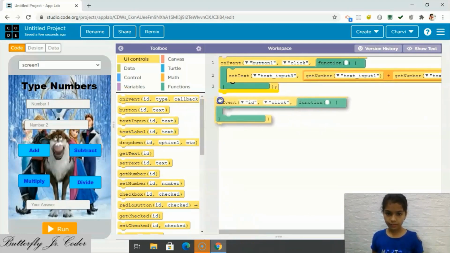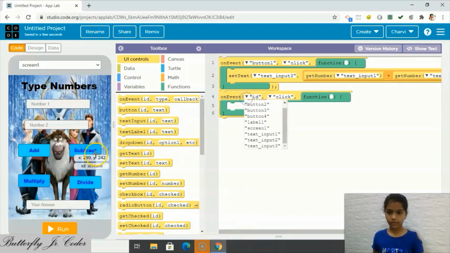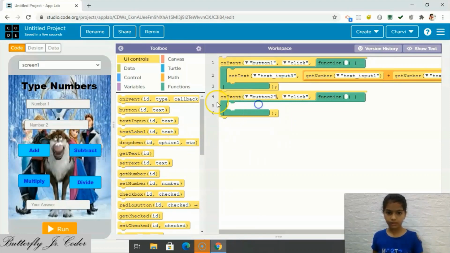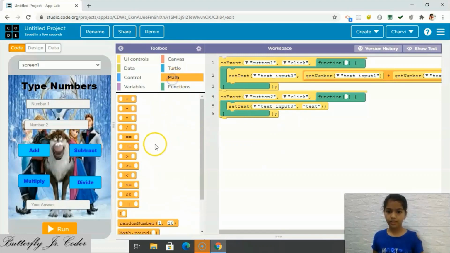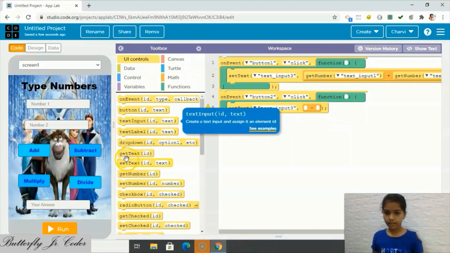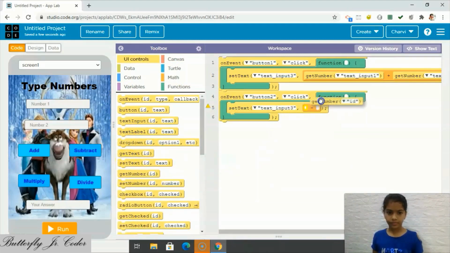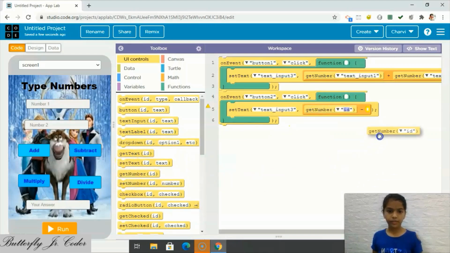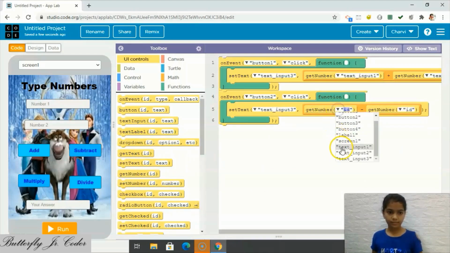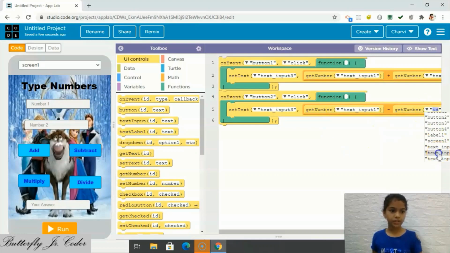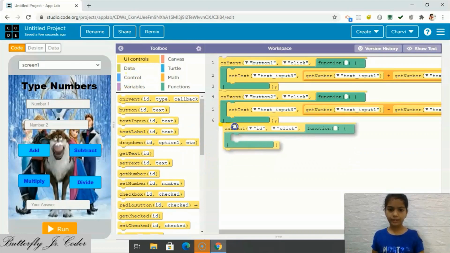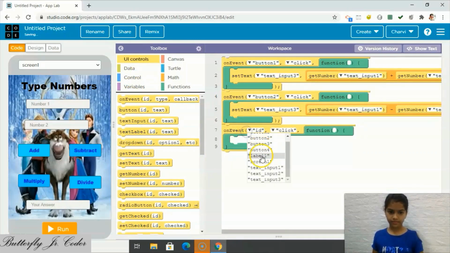Same here. So on event, when button 2 is clicked, set text to text input 3. Then in math, so this is the subtract sign. So we will take subtraction, then get number and get number, text input 1 and text input 2. So same process for the multiply sign and divide sign.